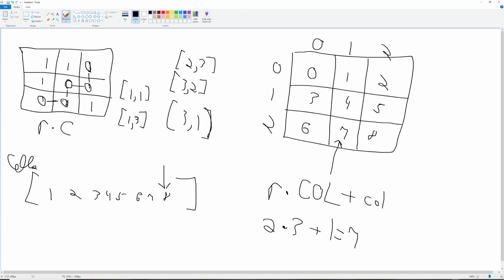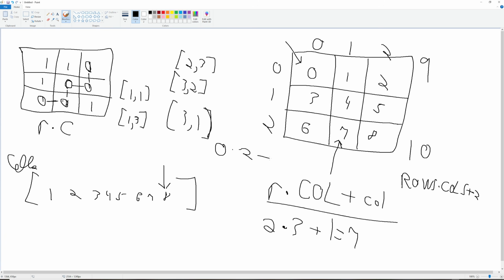Okay, and I think that's everything we need. Like I said, in this example our top will be 9, and our bottom will be 10. So how many elements do we need to pass into union find? We're going to need to pass in rows times columns plus 2 elements, but they're going to be 0 indexed. So they're going to be 0, 1, 2, and so on. For example, for this 0, 0, it would be row 0 times columns, which would be 2, plus the column we're at, which is 0. And so that's 0. So that's how you get a number out of an index you're at.